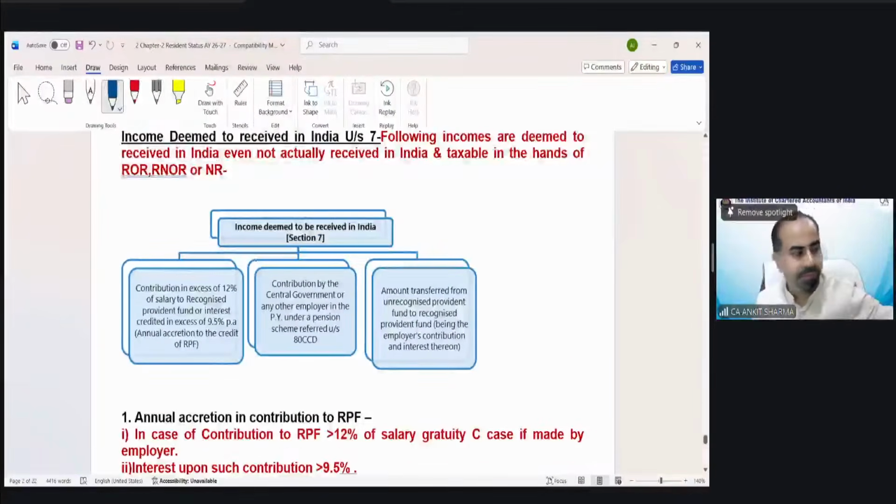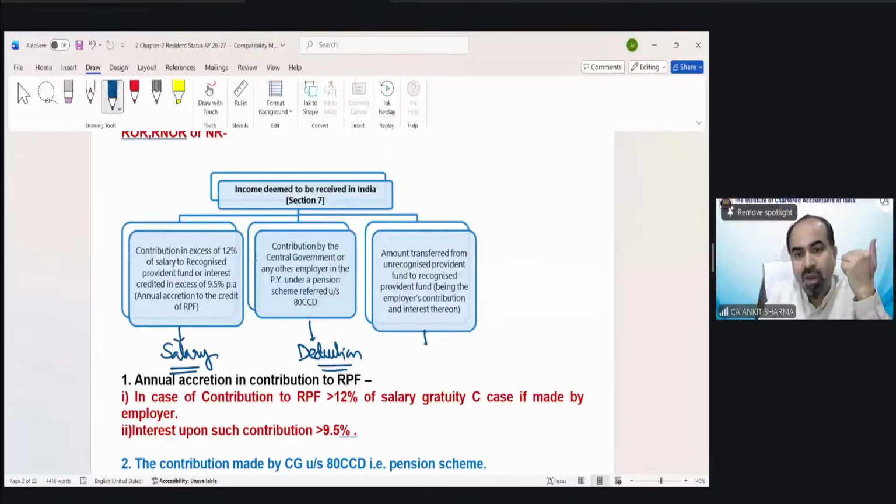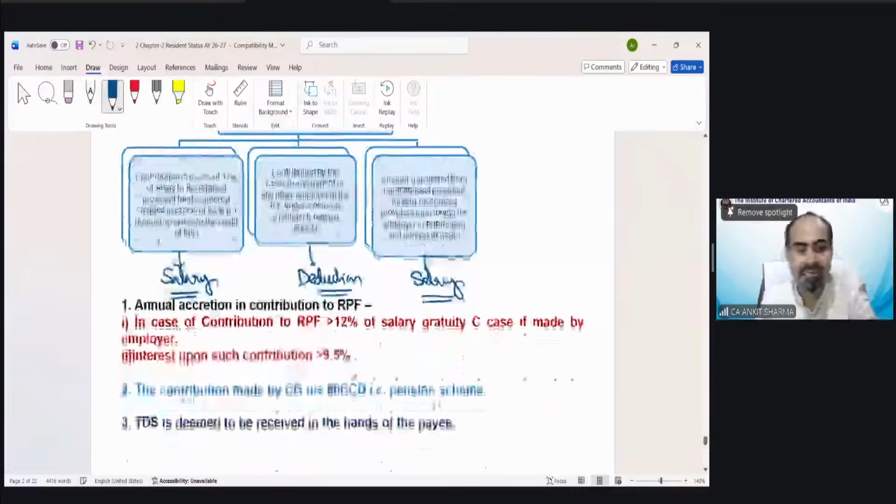Here is the diagram. And the good part is, all these three examples you would be able to understand when you read the respective chapters. So contribution in excess of 12%, that is a part of your salary chapter. I would be able to make you understand why this is deemed to be received under the salary head. 80CCD deduction is under our deduction chapter, so that is going to be referred to under deduction provisions. And the RPF contribution also is a part of the salary topic, so these points we will discuss under the salary head.